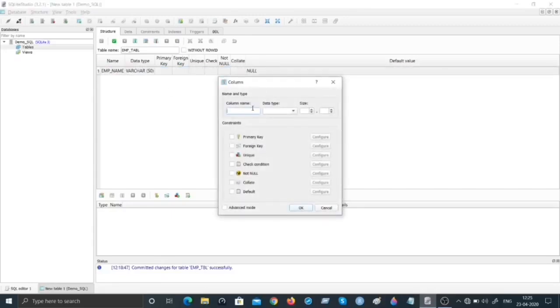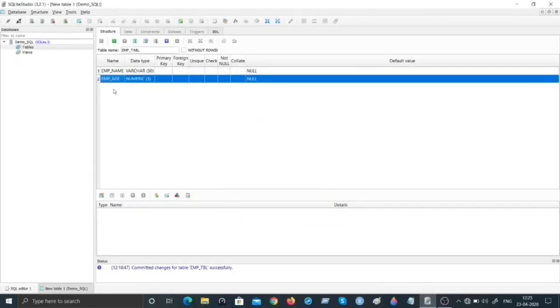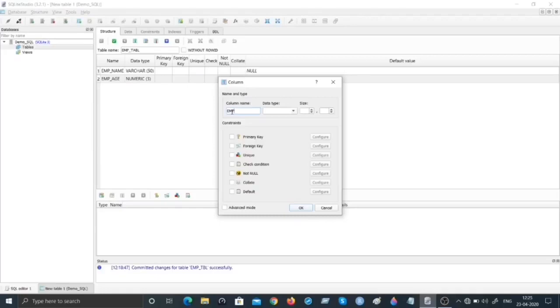Let us add a few more columns. Let us call this employee underscore age. Obviously, age is a numeric data type, so let's give it a 3 in length. And let's add another column for profession. Let's call that employee underscore prof, and this is again a varchar, and let's give it 50 characters in length.